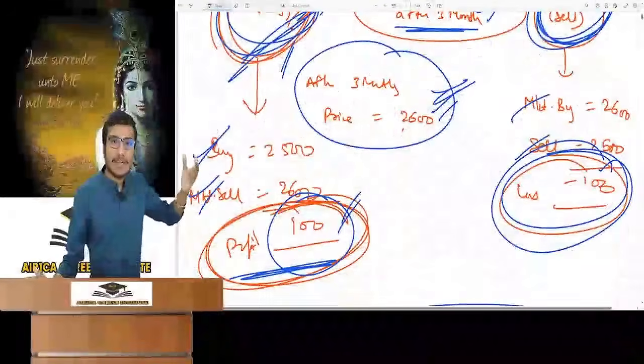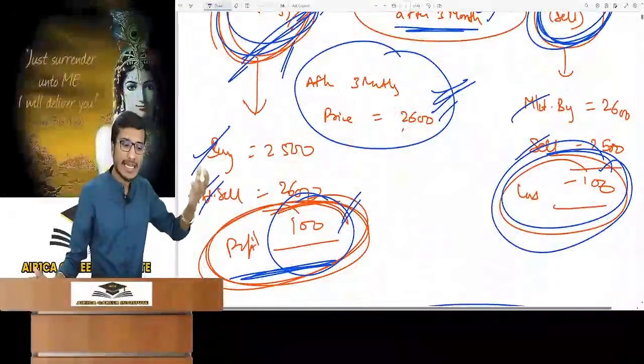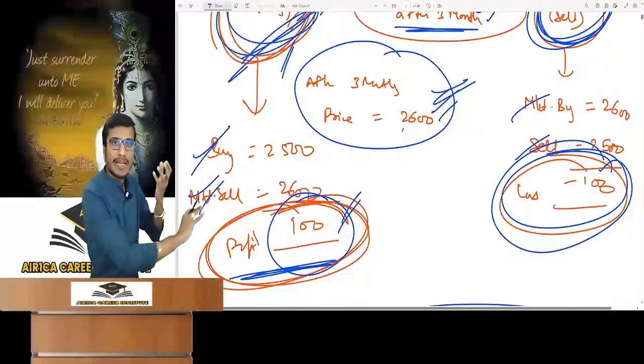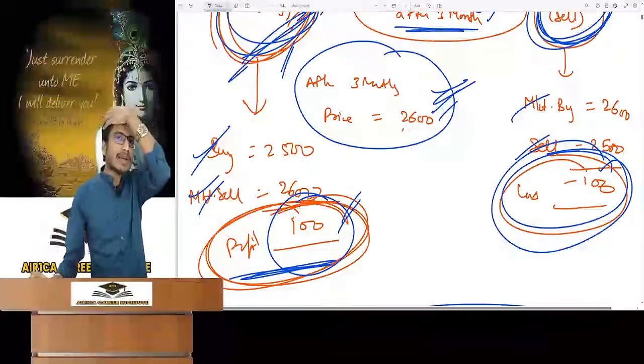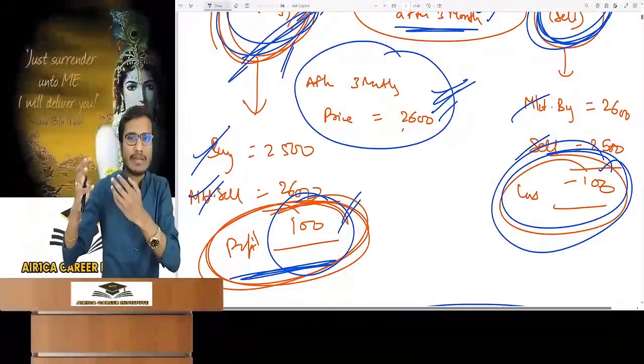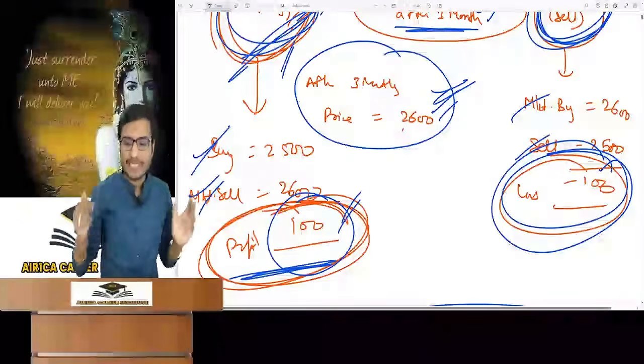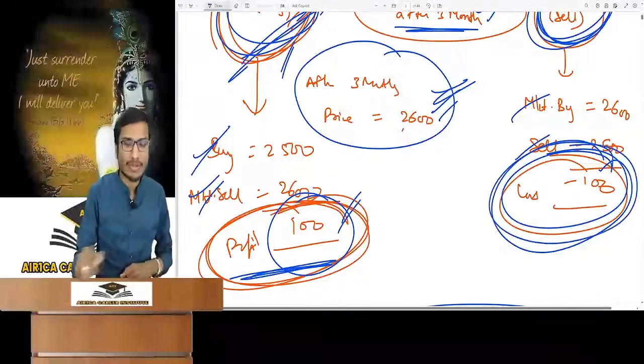It means in this scenario, see what Mr. A was doing: on maturity, if settlement is done on physical delivery, he will buy at 2500 and will sell at 2600 in the market. The profit of 100. What will Mr. B do? He will purchase at 2600 and sell it to Mr. A at 2500. So he will bear the loss of 100.